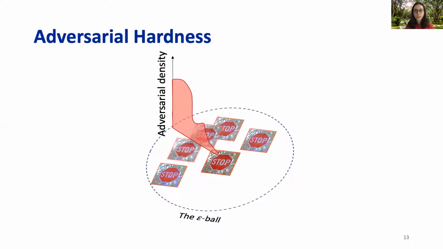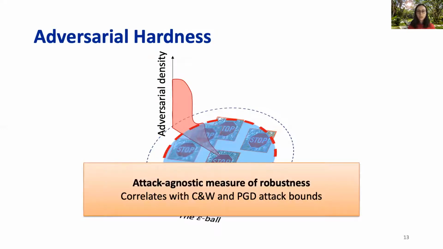by some margin. So here the blue circle is the perturbation size up to which the adversarial density is within the acceptable threshold. After that, basically the hump becomes too big, so it's above the acceptable threshold. So we find that this perturbation size actually correlates with the perturbation size found by attack-produced adversarial examples. And we use two state-of-the-art attacks to obtain these adversarial examples. So if you want to get a sense of how robust your model is, you don't have to use a battery of attacks, because adversarial density carries over the signal of these attacks.